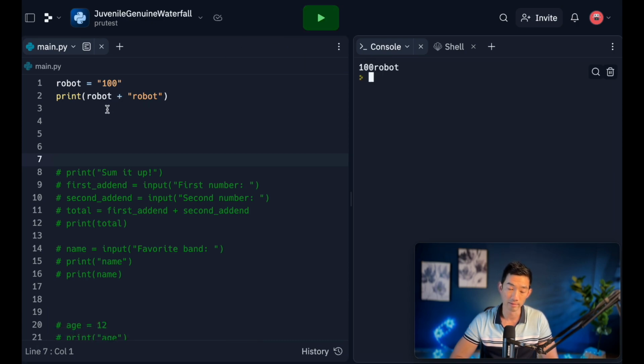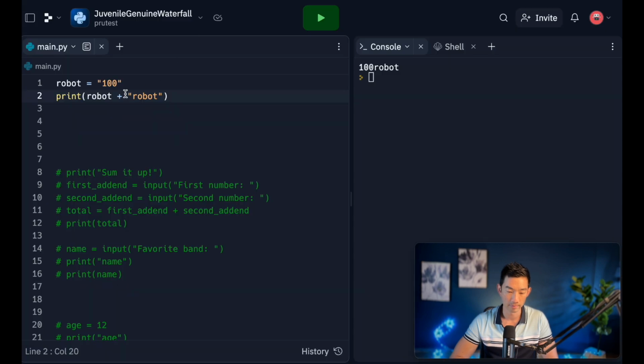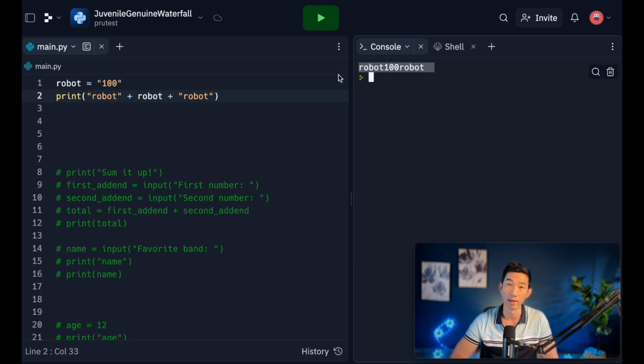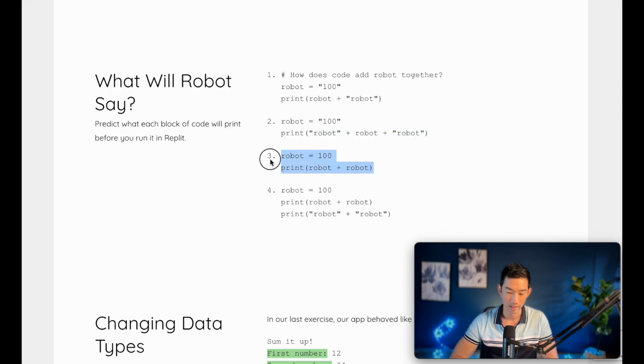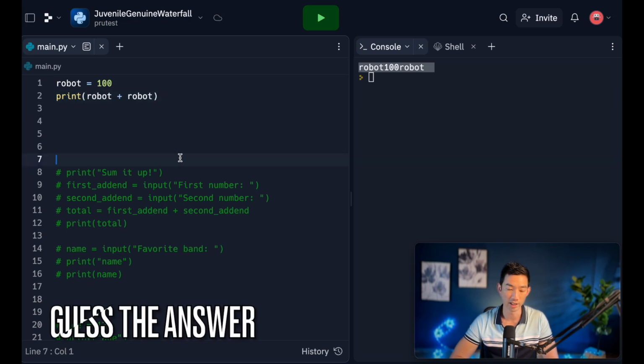Did you get that right? See, because 100 is a string, and 100 plus robot equals 100 robot. All right, now what about this? What will this print out? Did you get that right? Robot 100 robot. How about this one? I want you to notice the details. What has changed?